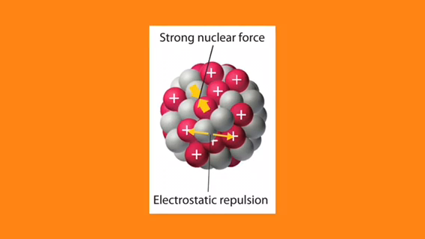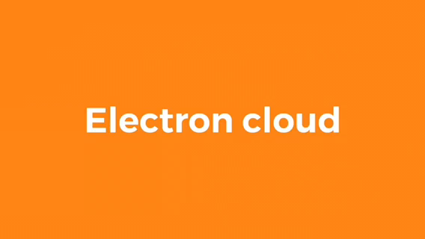Like I said, protons and neutrons consist of quarks, and they're held together by gluons. The same thing goes for the nucleus of atoms: they're held together by something. The nucleus is held together by a force called the strong nuclear force, and we'll talk more about that in the next video. Now let's talk about the electron cloud.